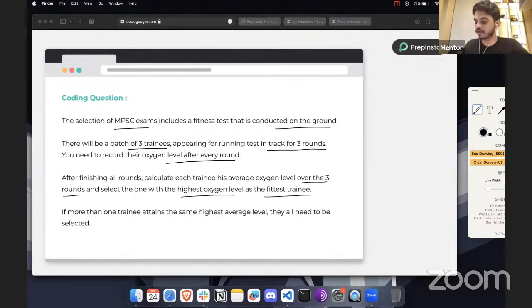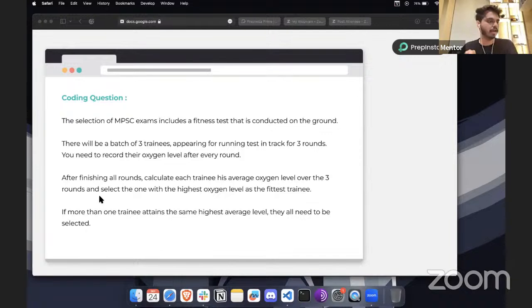So how are you going to find that? You're going to track their oxygen level, and you're going to take the average of those oxygen levels at the end of round 3. If more than one trainee attains the same highest average level, they all need to be selected. So given a scenario where two, or let's say all, of the trainees have the same level of oxygen at the end of round 3, you have to select all of them, depending on how many there are. So this is the question, and I hope you were able to understand it. Let's move forward.